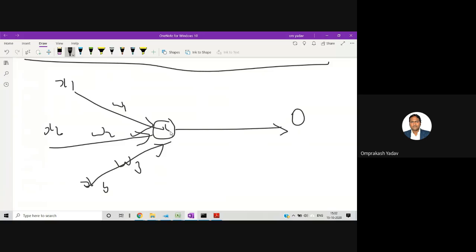At this particular neuron, we will take the summation: x1 w1 plus x2 w2 plus x3 w3.